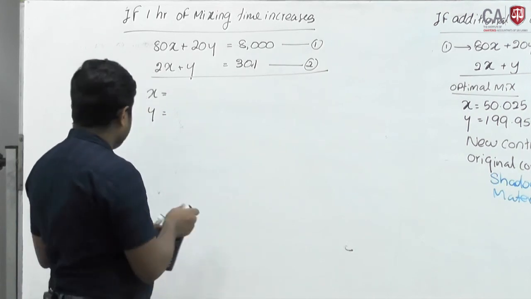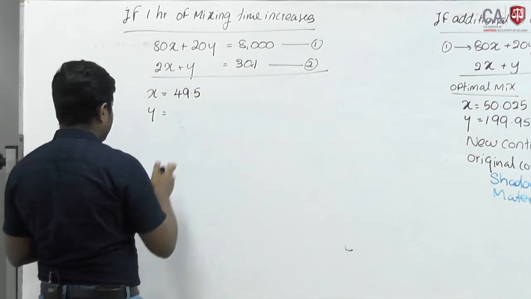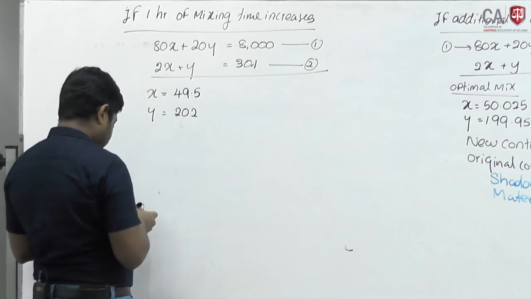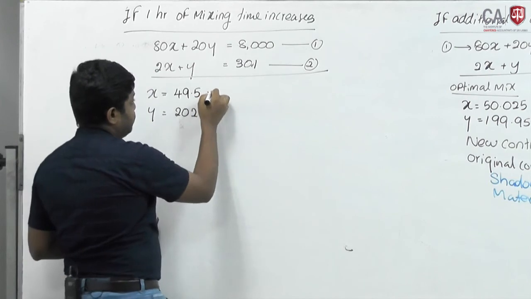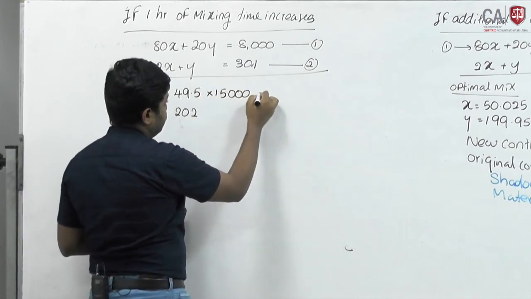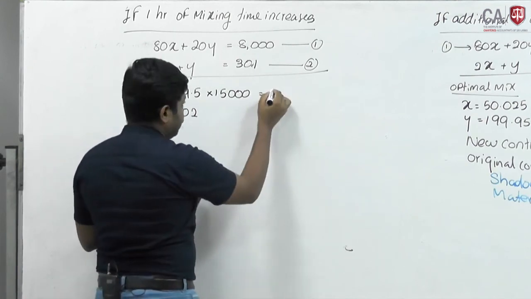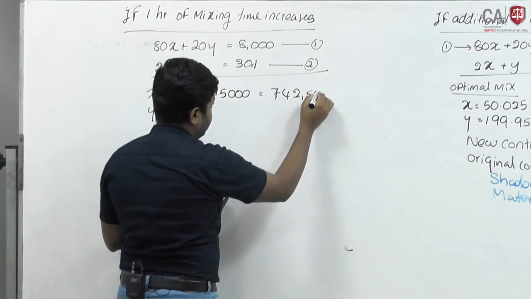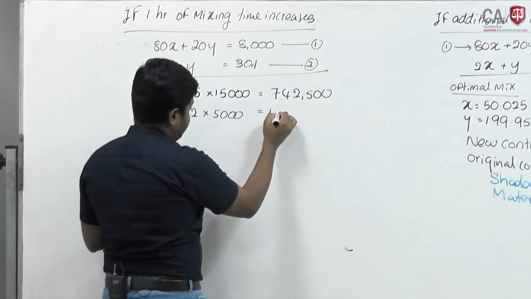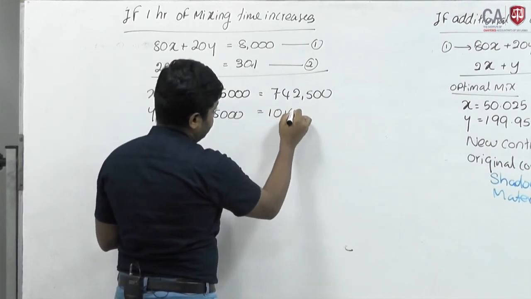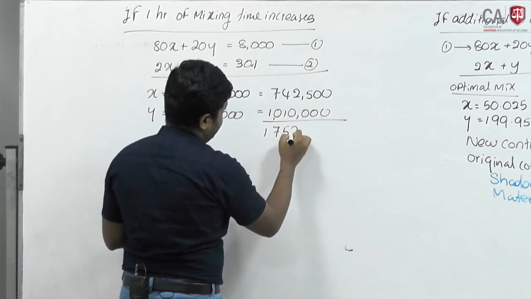X is 49.5, Y is 202. Contribution per unit 15,000 gives $472,500. 202 into 5,000 is 1,010,000. Total 1,752,500.